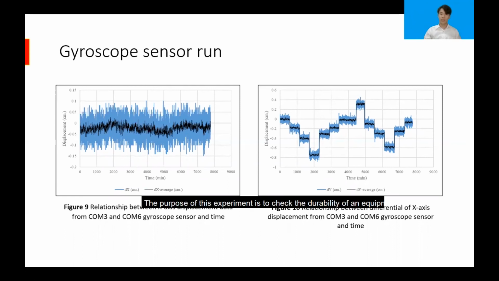For the gyroscope sensor run, the purpose of the experiment is to check the durability of the equipment. In this experiment, the gyroscope sensor was run for 7,800 minutes. After the experiment, the gyroscope sensor can measure and calculate the data for a long time, which can be concluded that the equipment will be durable enough to be used in a real structure for a long time. For this reason, the equipment will collect and calculate the data continuously. The data will be more accurate without the replacement of equipment during the usage of the device.